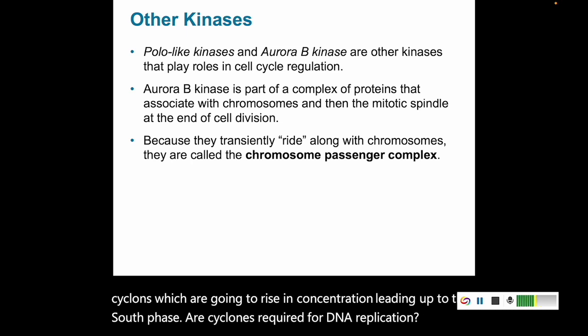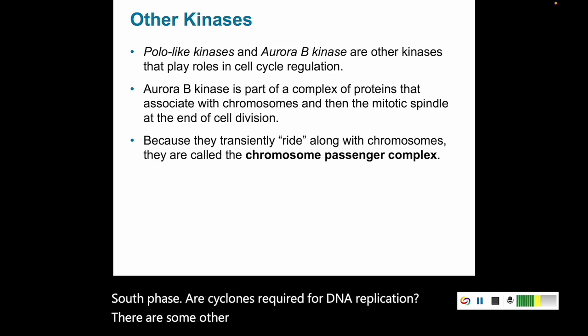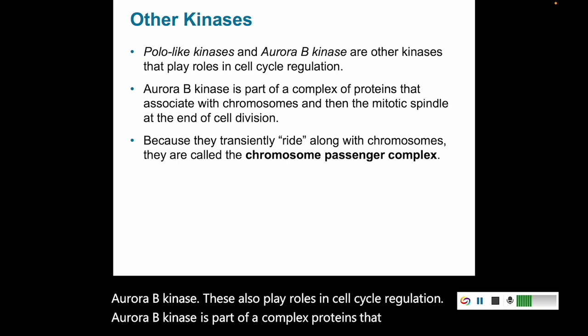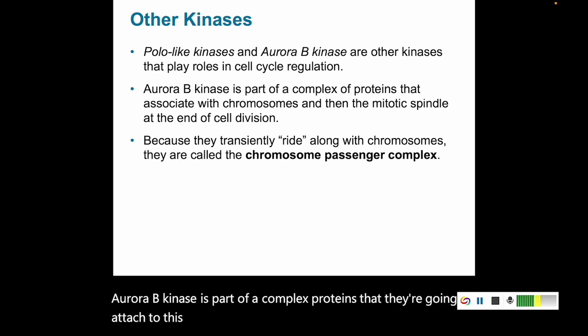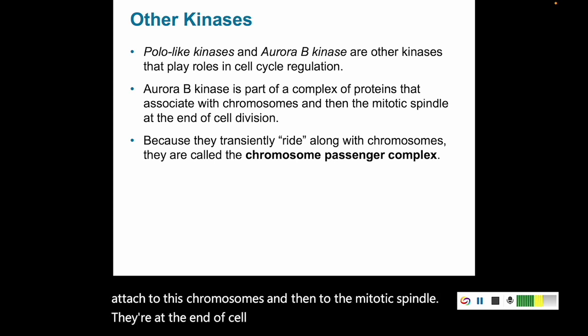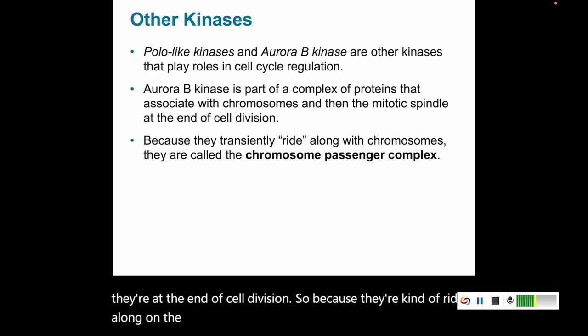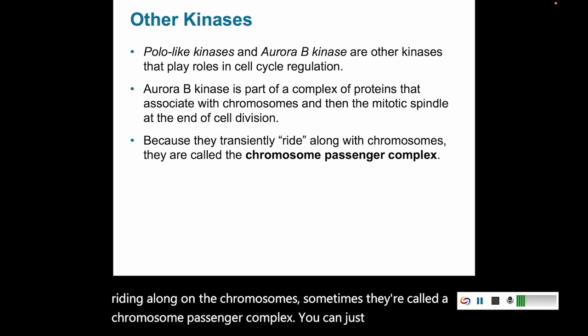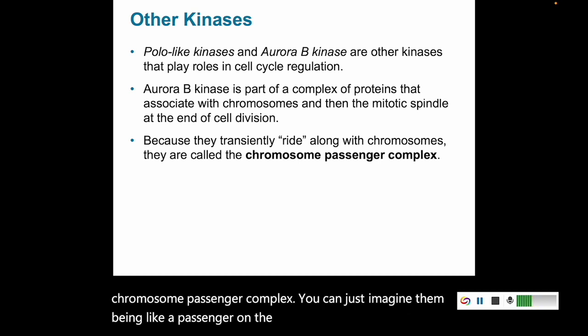There are some other kinases. There are polo-like kinases and Aurora B kinase. These also play roles in cell cycle regulation. Aurora B kinase is part of a complex of proteins that are going to attach to the chromosomes and then to the mitotic spindle at the end of cell division. Because they're kind of riding along on the chromosomes, sometimes they're called a chromosome passenger complex. You can just imagine them being like a passenger on the bus riding along the chromosomes.